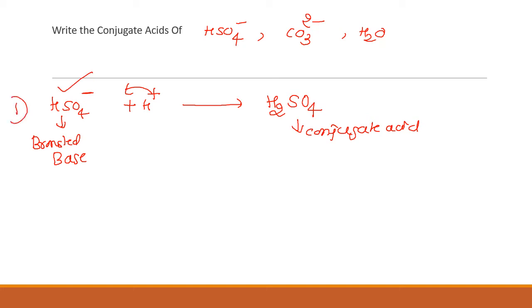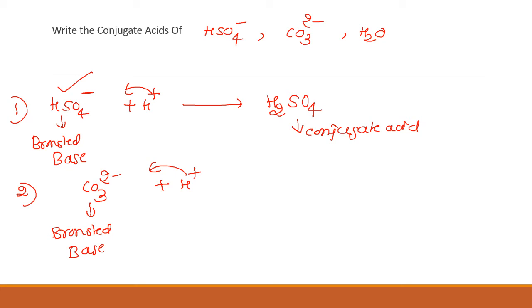Next, the second one is the carbonate ion, CO3 2 minus. You have to write the conjugate acid, so this is a Bronsted base. It has to accept an H plus ion. Look here properly. Already there are two negative charges, so if one positive charge is introduced, it neutralizes one negative charge.